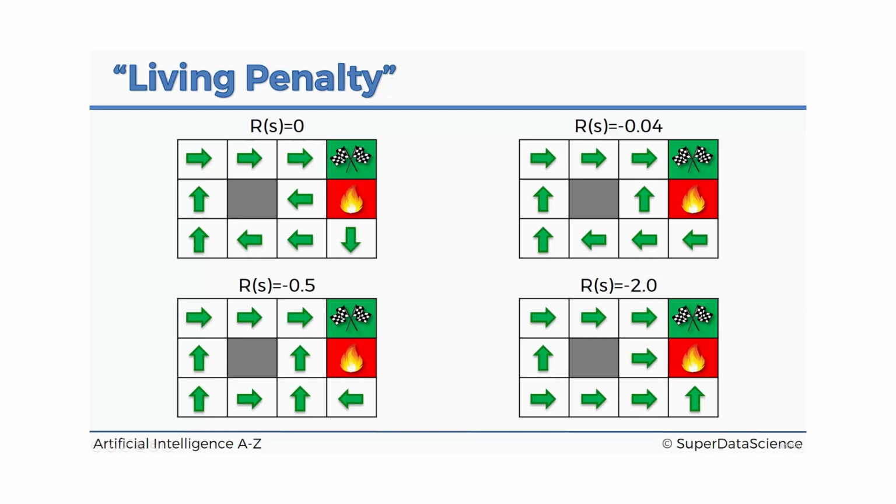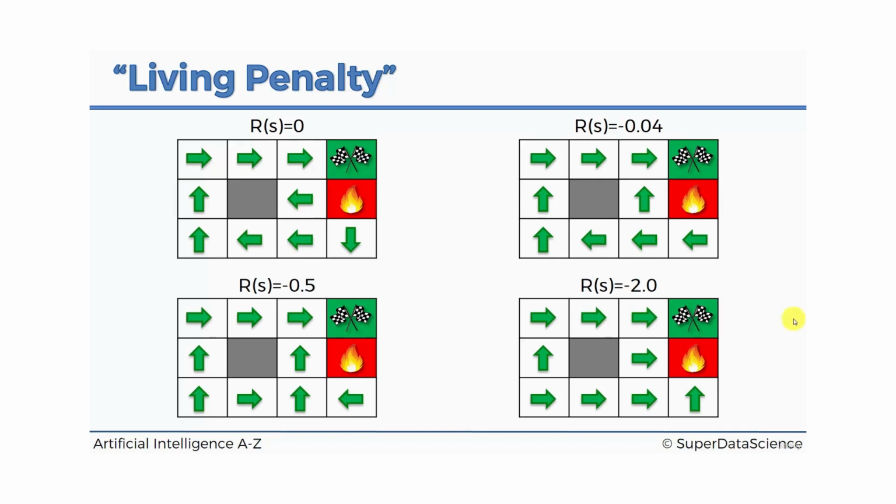So you can see that by adding this living reward, and depending on the value of the living reward that we're adding, the results are going to be different, and the agent is going to select different policies. That's basically how the reward value is incorporated by the Bellman equation, even when it's not just at the finish line or at the end of the game, but throughout the game.